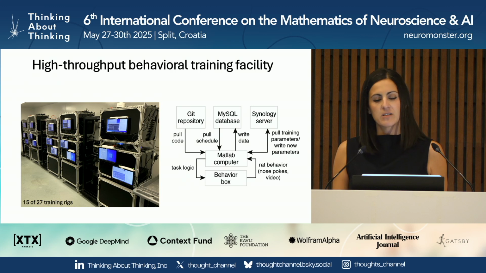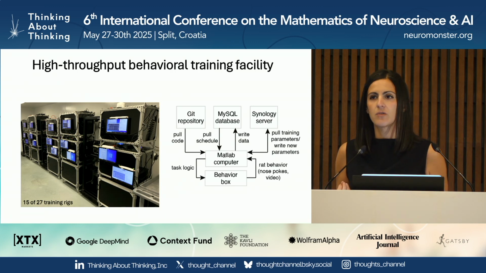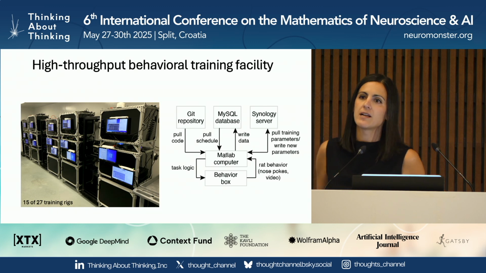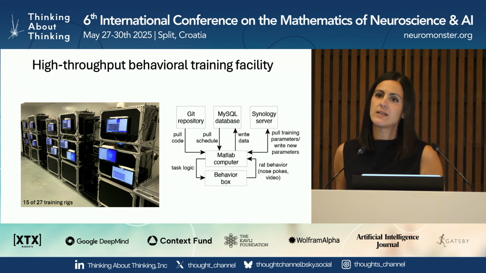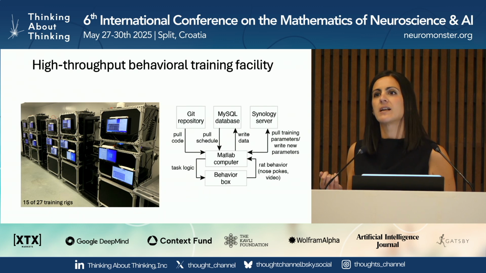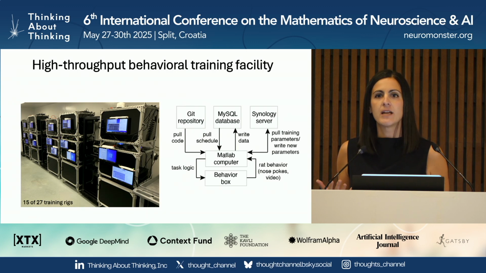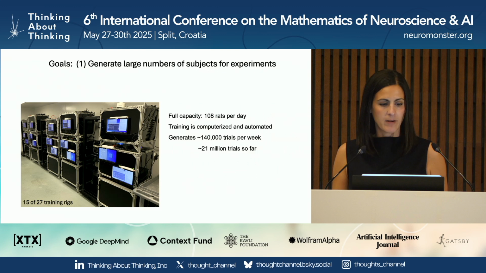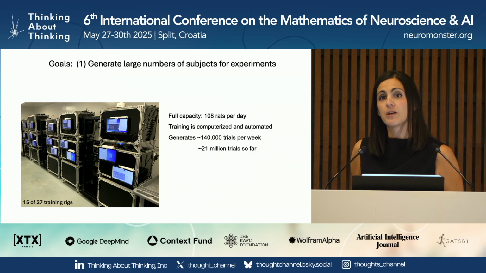And we also set up this software infrastructure. Each of the rigs is automatically pulling version-controlled software from a Git repo and writing data to a MySQL database. It knows which rat is supposed to run based on the database and automatically pulls that rat's parameters from the previous day and writes new parameters at the end of the day. And what this allows us to do is parallelize and automate in software the training of about 100 animals per day. So the goal of the facility, in my view, is really threefold.